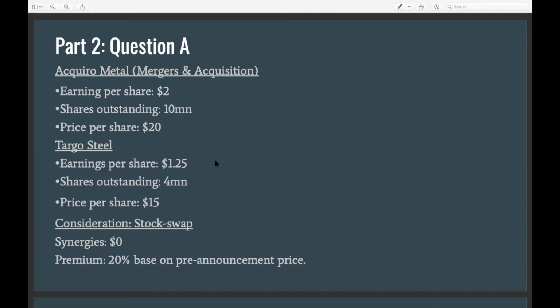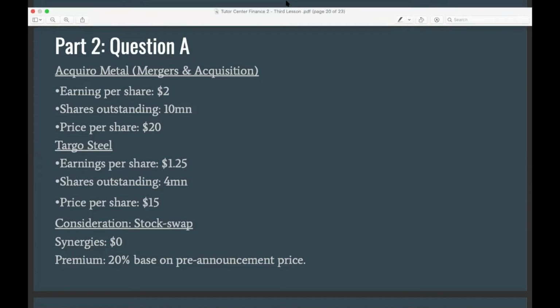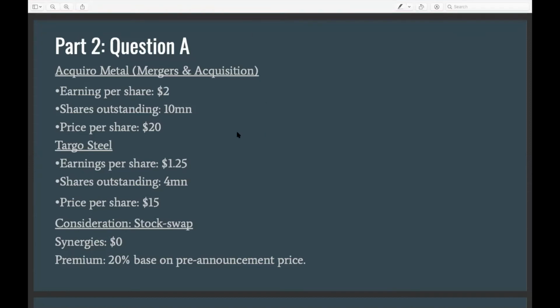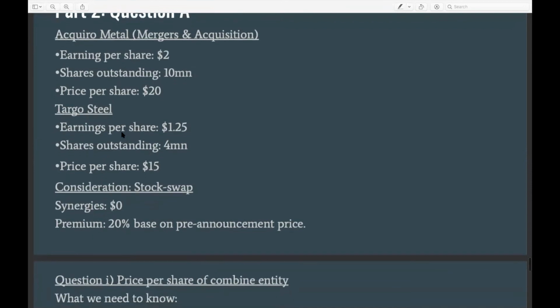So in exams, it's always helpful to write these key points so that they are always available whenever you need them and you can fall back on them easily without having to read the question all over again. With regards to Darboe, we know that the earnings per share is $1.25 per share. We also know that the shares outstanding is 4 million, and we know that the price per share is $15 per share.